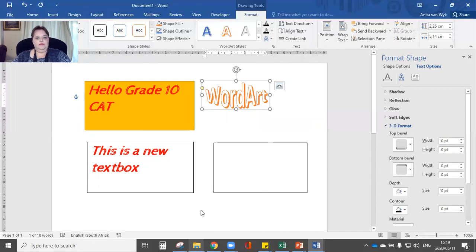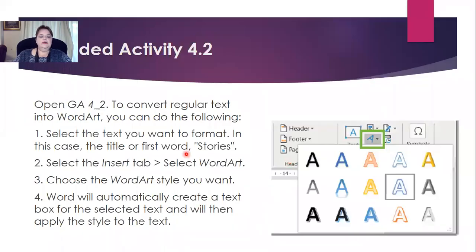Okay, let's carry on with our slides. In activity 4.2, you're going to select the text you want to format, in this case the title or first word, stories. You will then select the Insert tab and say word art, and then you can choose whichever word art you like. First you're going to start with choosing one of these. Then on the drop-down, you can go for the shadow, the glow, all of those. Word will automatically create a text box for the selected text and will then apply the style to the text.